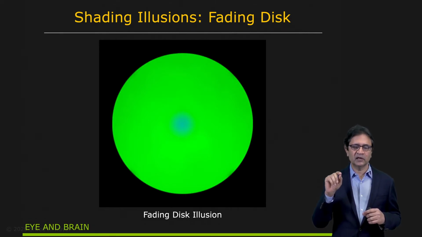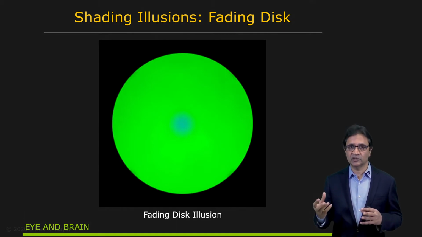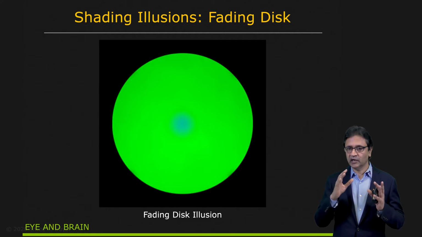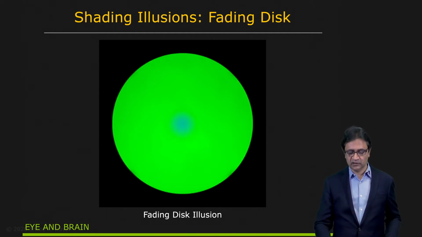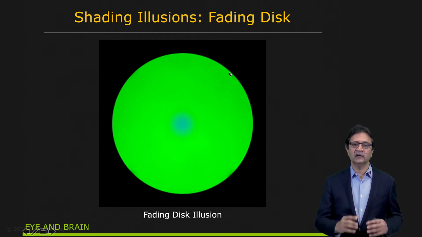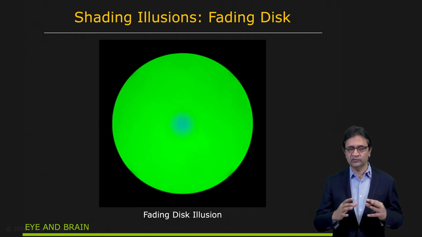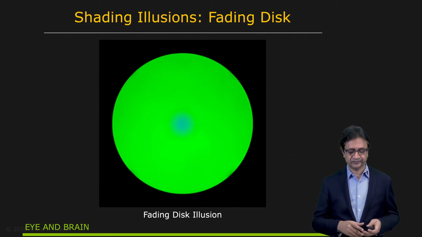This is an interesting thing because it turns out that the human visual system is not really measuring the brightness and color at each pixel independently. It's primarily looking for changes in brightness and color. So as your eye moves around, you continue to see the changes in the center, and therefore you continue to perceive this blue fuzzy area right here. But when your eye fixates at one point, essentially you cease to see the changes because the change from green to blue here is very, very slow. And all of a sudden you find that the blue disk, the blue fuzzy area just vanishes.